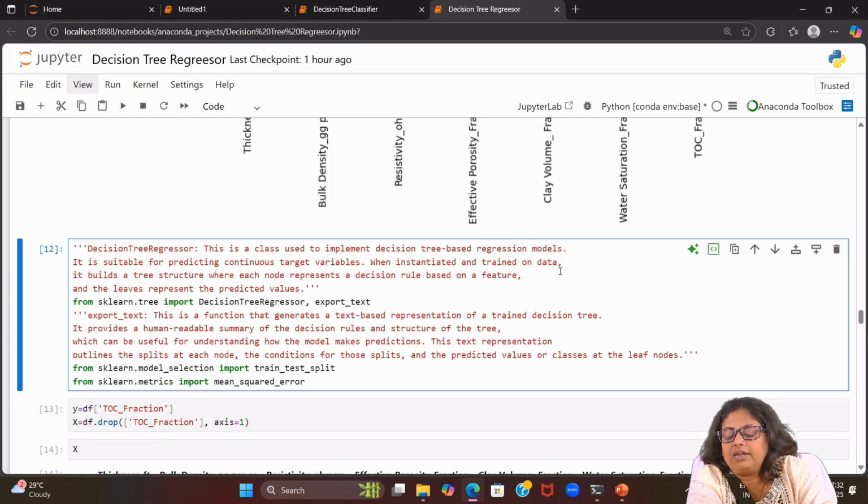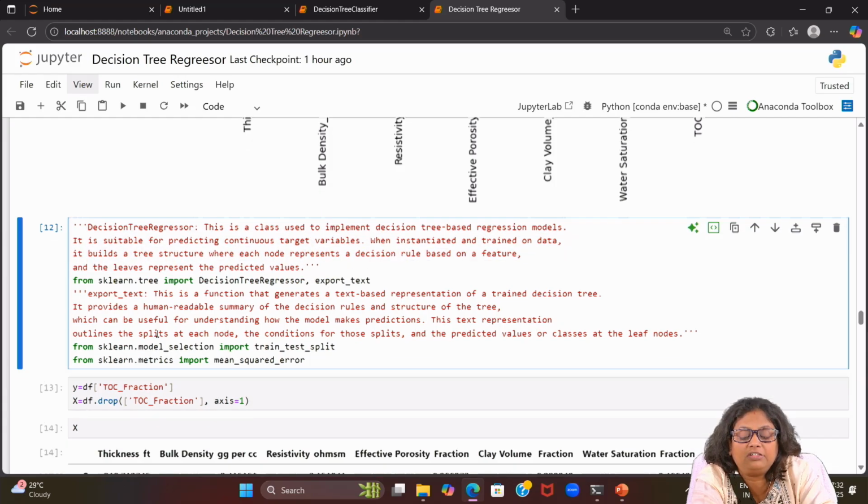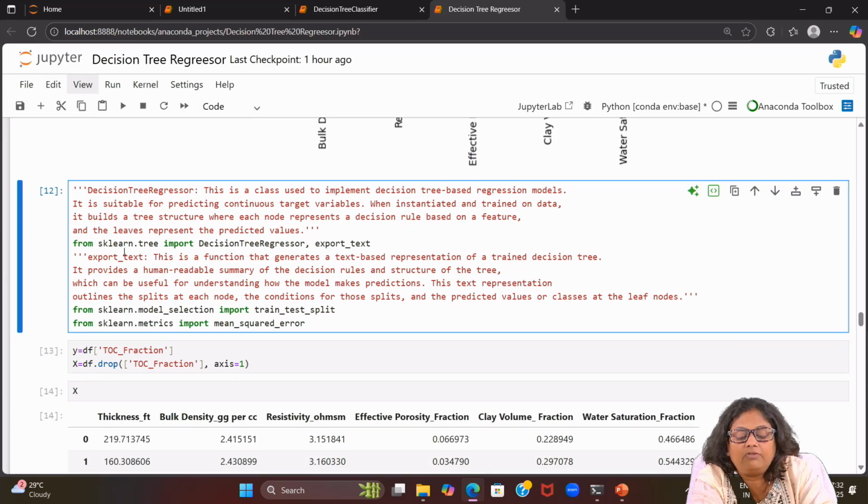When initiated and trained on data, it builds a tree structure where each node represents a decision rule based on a feature and leaves represent the predicted value. So this is our DecisionTreeRegressor. And the second one, from sklearn.tree, we are importing export_text.